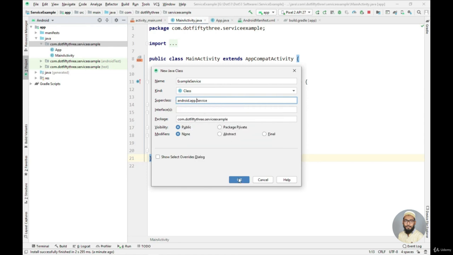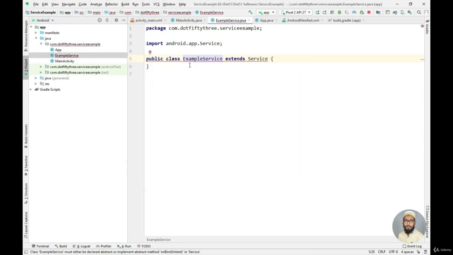So I just click on the OK, and now as you can see it is giving me an error because we need to implement certain methods here. So now we need to override one method here, that is onBind method. We actually only need onBind method for the bound services. Now what are bound services?